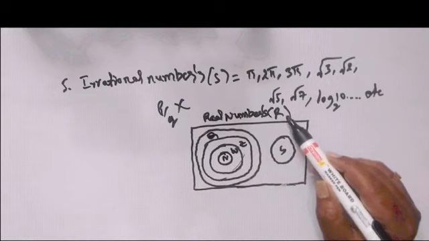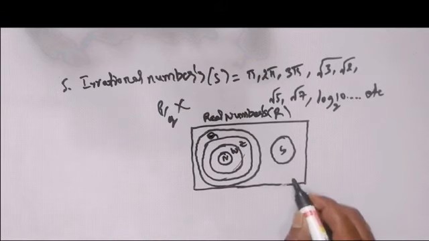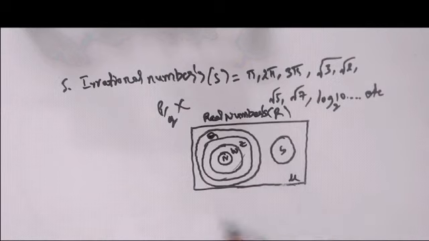Our chapter name is real numbers. Real numbers are denoted by R, and in real numbers we have a collection of rational and irrational numbers. This is what a Venn diagram of real numbers looks like. So the collection of rational numbers and irrational numbers are said to be real numbers.